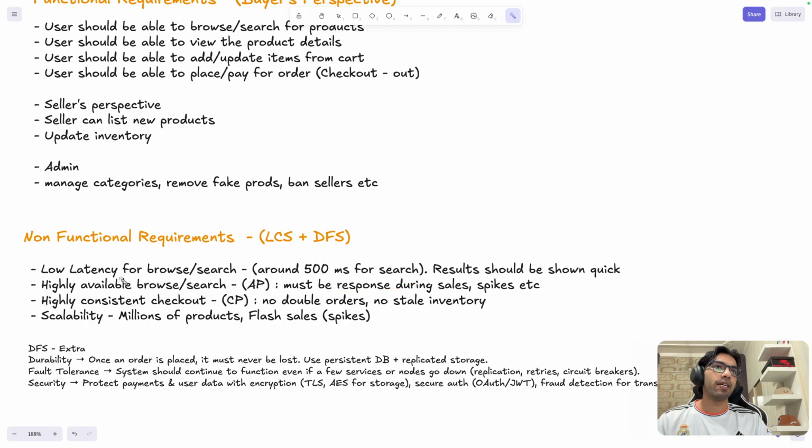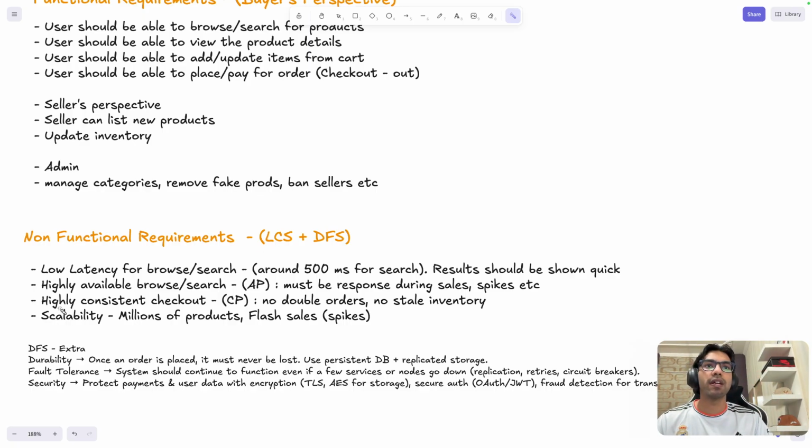Then the next aspect, C here, stands for CAP theorem. Now, CAP theorem says that out of consistency, availability, and partition tolerance, you can only have two. Again, I'm not going to explain these terms. This is not meant to be an explanation. If you want to learn, I will also mention the resources, like there is a very good LLD book. There are a lot of good channels like Code Karle, Hello Interview, Byte by Byte Go. All of these channels are good. Watch them, read books for a detailed deep dive, right?